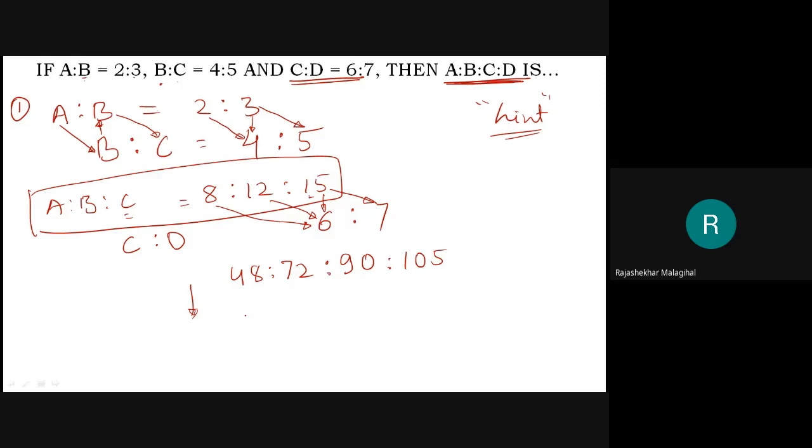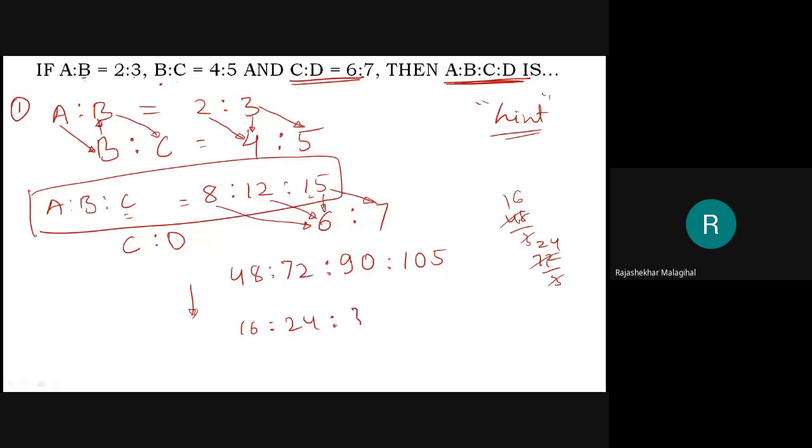Therefore, 48 by 3 is 16. 72 by 3, 3 2s are 6, 24. Next, 90 by 3 is 30.